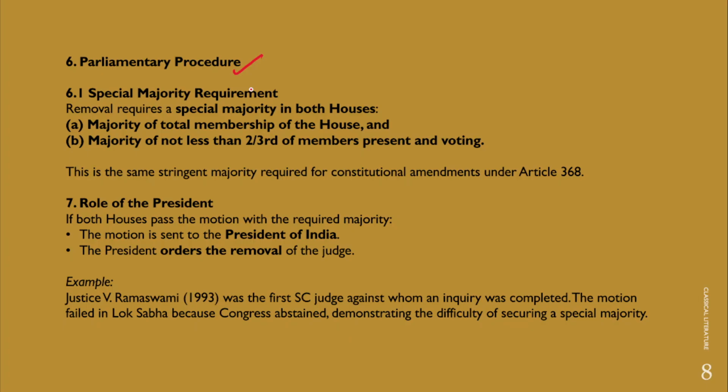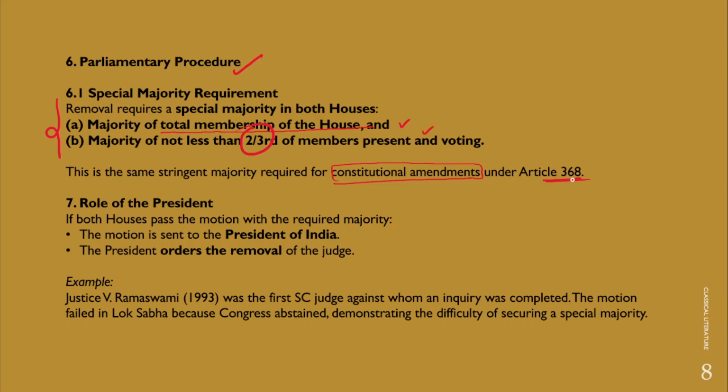A parliamentary procedure will require a special majority in both houses of Parliament to remove the judge of a High Court. Now, the special majority requirement: a majority of the total membership of the respective house, and a majority of not less than 2/3 of members present and voting. This special majority is required in each house, and it must be passed with the special majority in both houses to get the High Court judge removed. This is the same stringent majority required for constitutional amendments under Article 368 of the Indian Constitution.